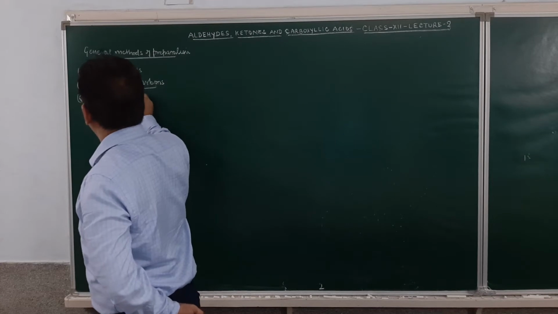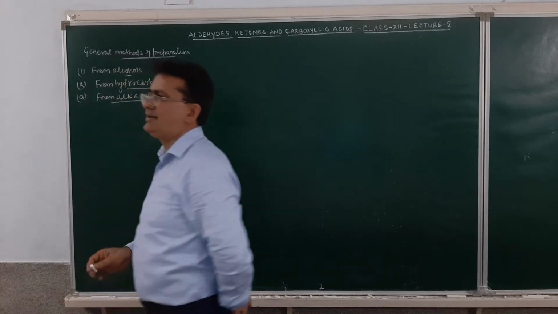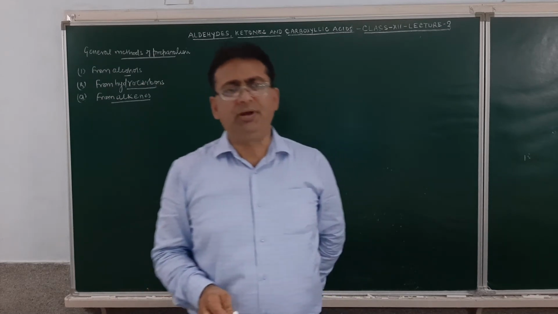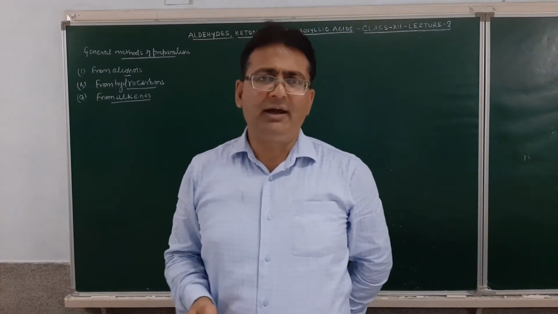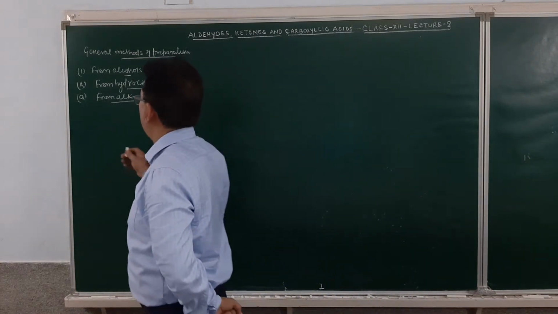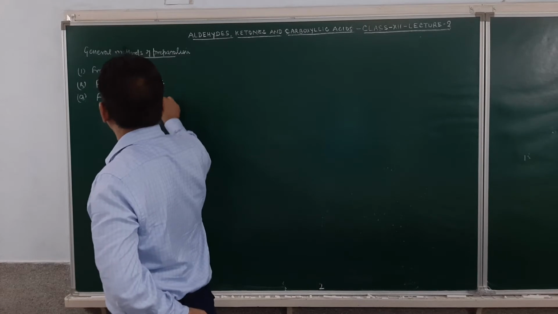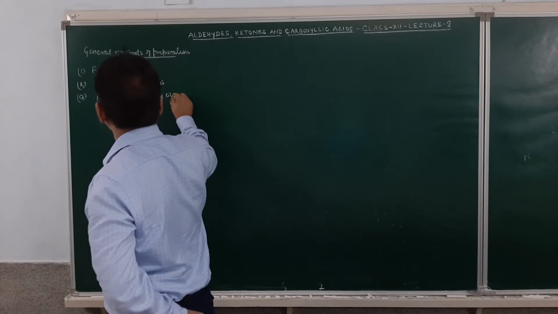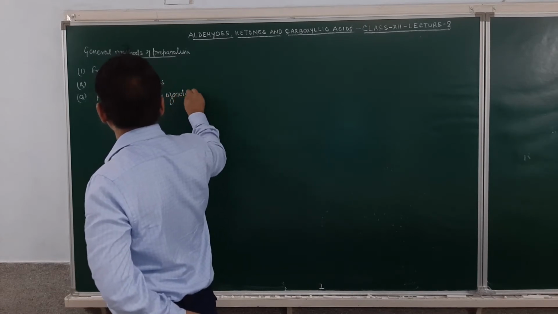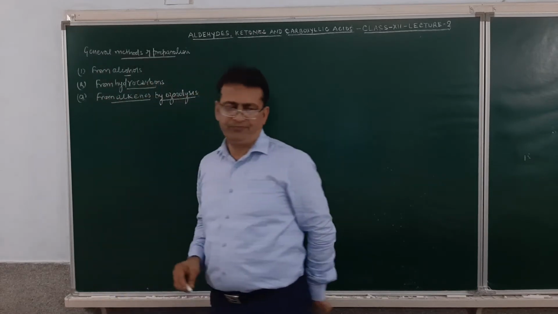From alkenes, this was done in class 11 as a property of alkenes. Here it will become a preparation of aldehydes and ketones, and it will be by ozonolysis. So, preparation from alkenes by the process of ozonolysis.